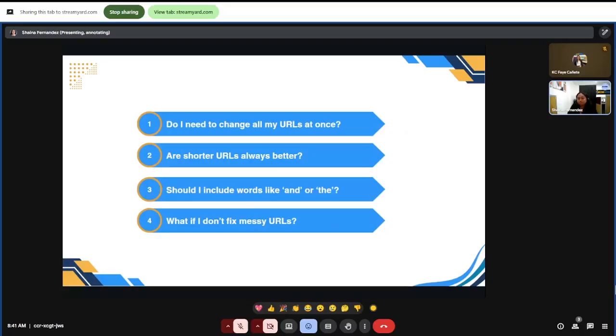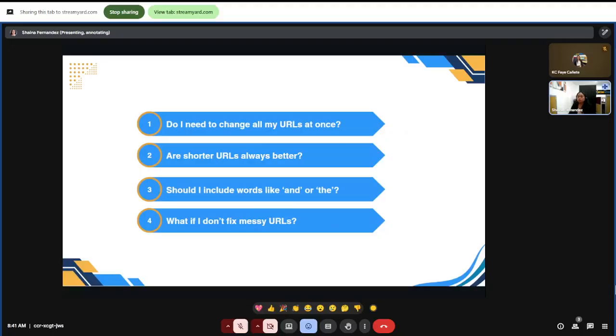The answer to that is you risk lower rankings, fewer clicks, and less trust from users. So guys, always remember that it's really important to fix your messy URLs as early as now, because you are risking lower rankings, fewer clicks, and less trust from users.